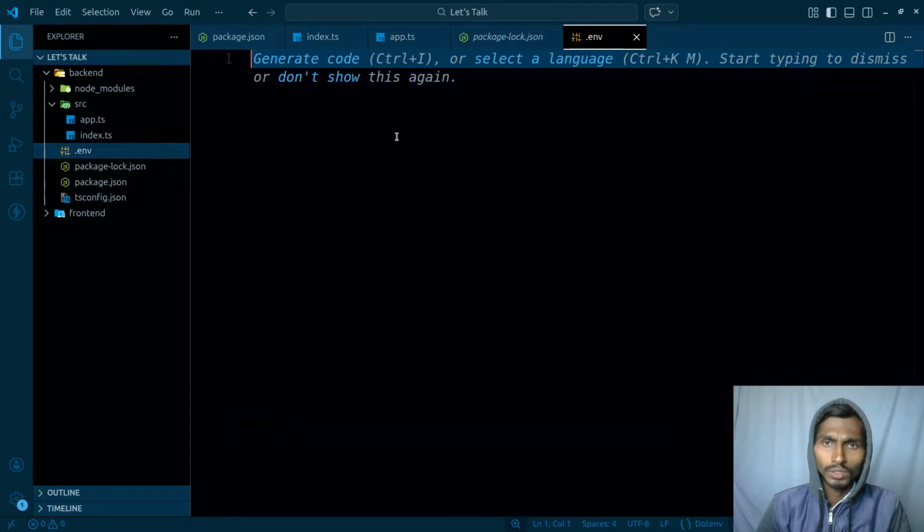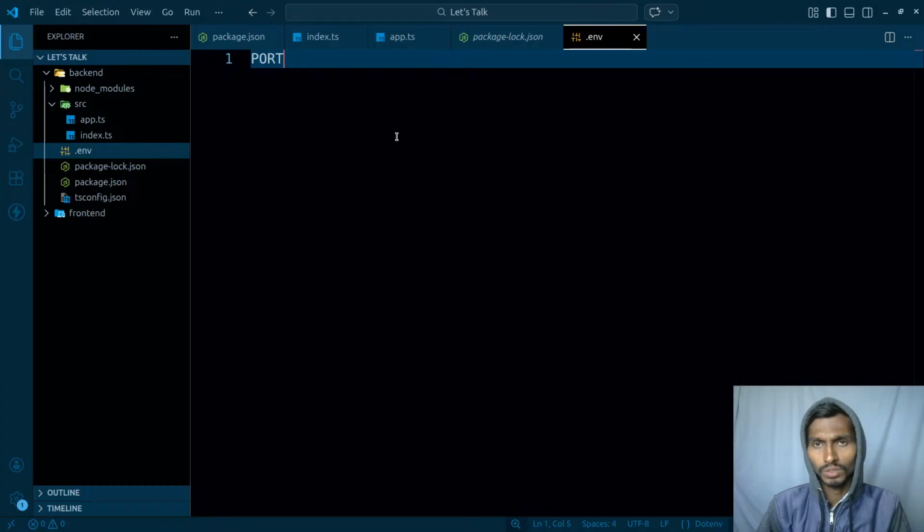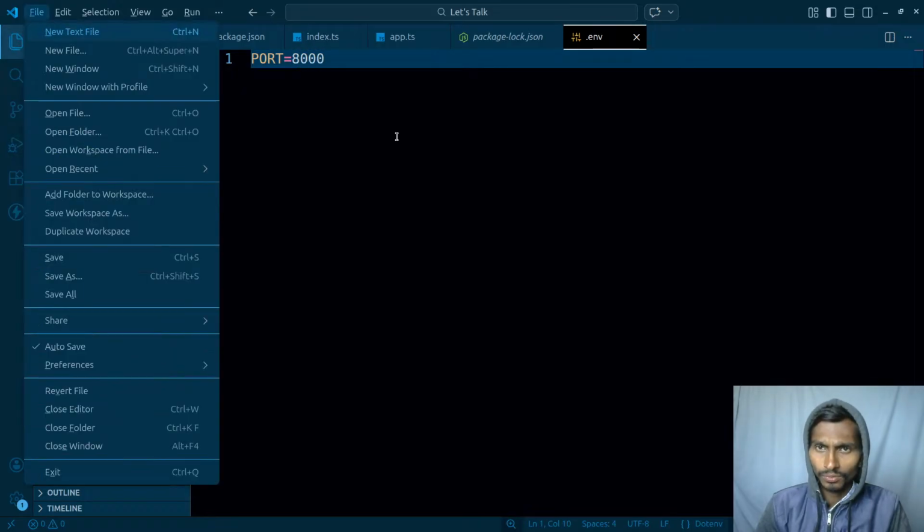Apart from this particular thing, I will have two things over here. First one is gonna be port, and can I use logger here? Logger as well. I will not be using a quite complex version of this, but the simplest version of logger I will be using. So port is gonna be here, and port is gonna be 8000, which should be enough for me.